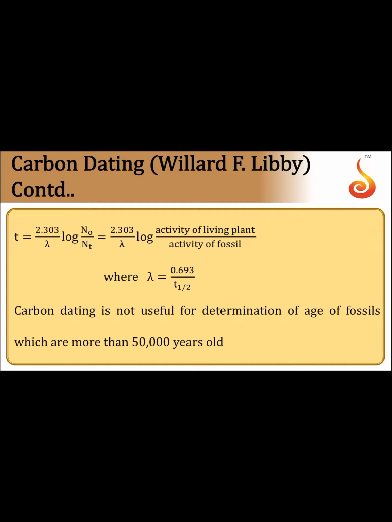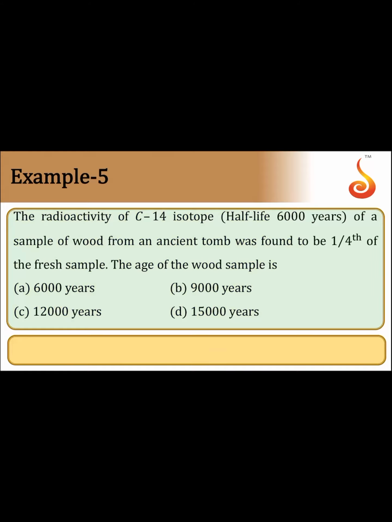where N0 is the activity of the living plant, Nt is the activity of the fossil. Now if we see this problem, we can take that formula, that is lambda is equal to 2.303 by T log N0 by Nt. In place of lambda, we can take 0.693 by T half, because lambda is equal to 0.693 by T half.